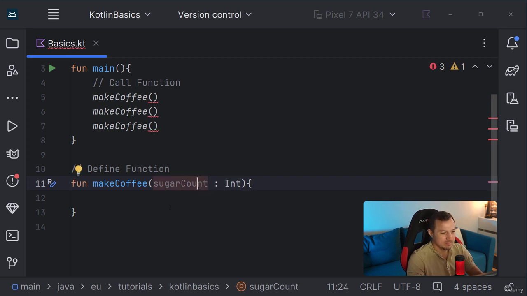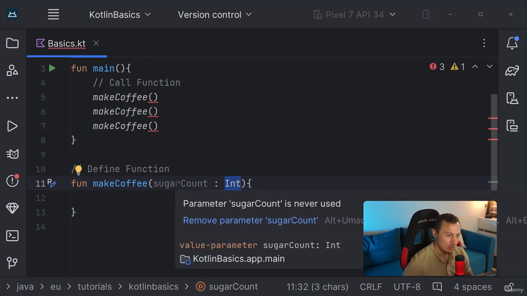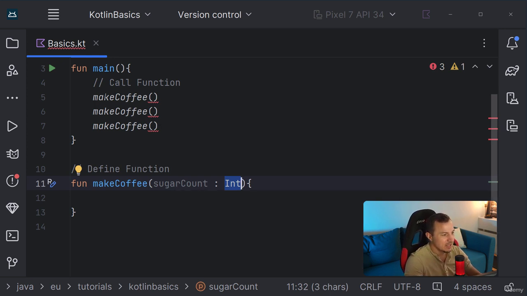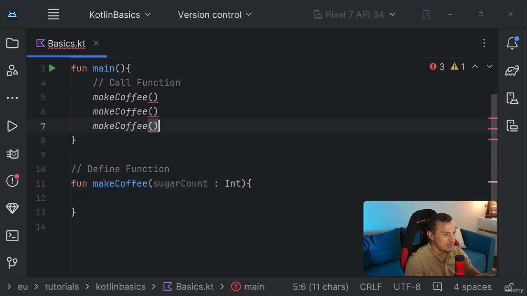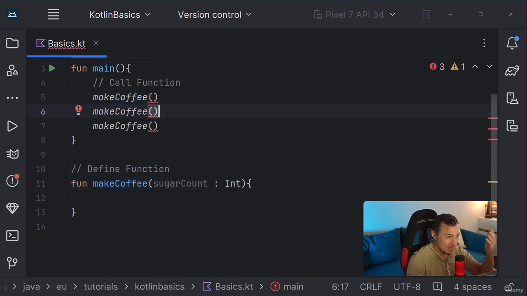Now, how do we actually create a parameter in general? So we give it a name, then we use colon, and afterwards we write the type of the parameter that we want. So a parameter is basically the thing that we define inside of the function, and then we can pass the details into that function. So you can see directly here at the top, our coffee is broken. Our make coffee function from earlier is broken. It doesn't work anymore. So how can we fix that?